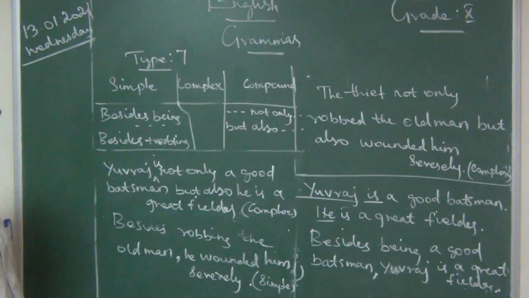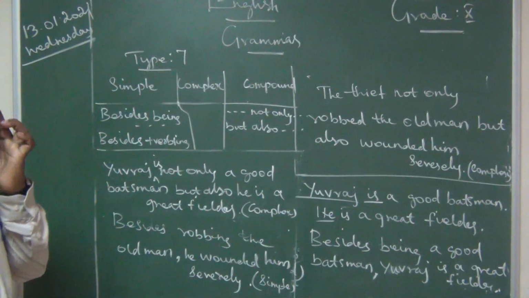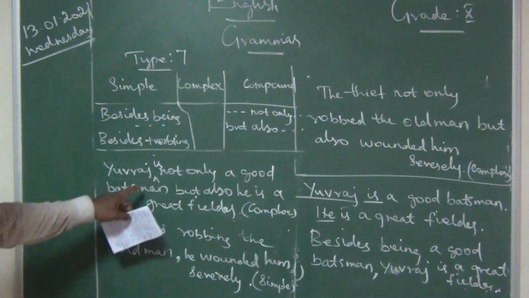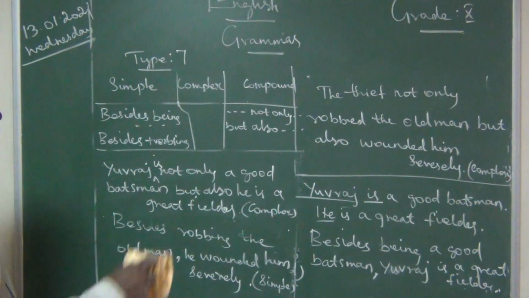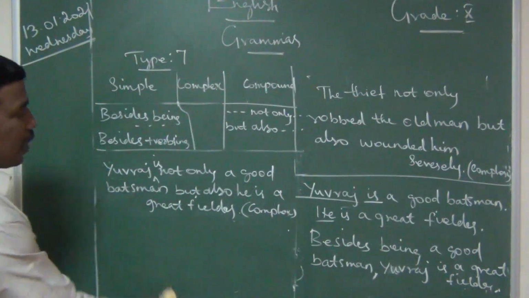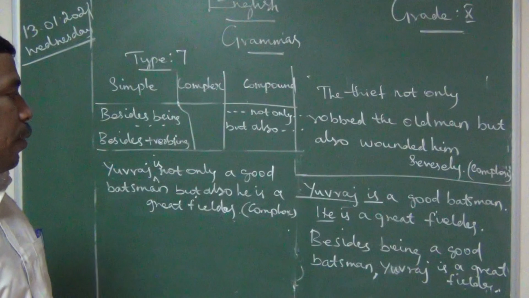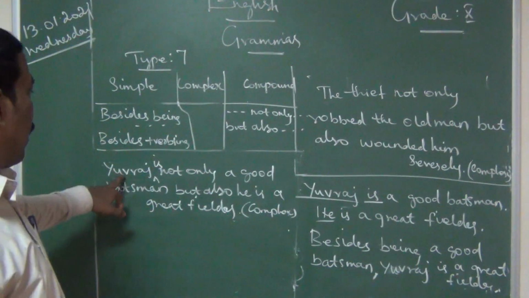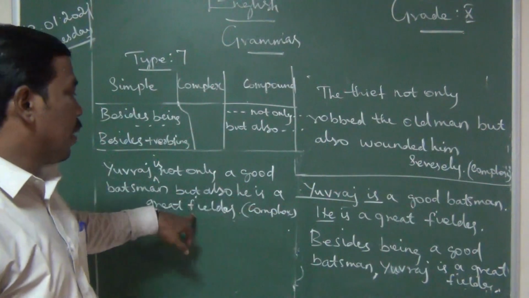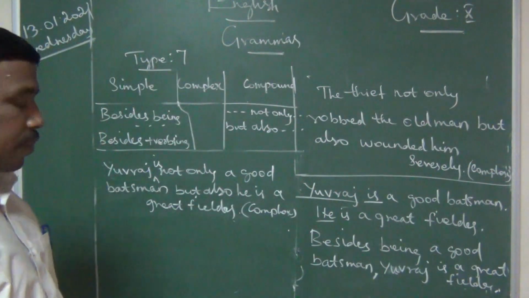Yuvraj is not only a good batsman, but also he is a great fielder. In that sentence there was no verb, so we should use the verb.